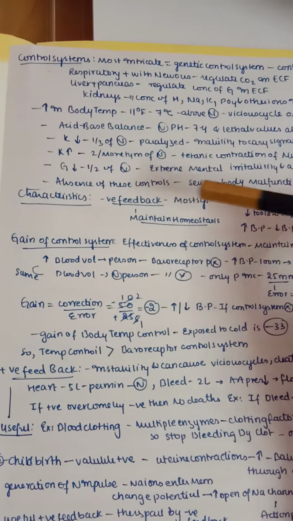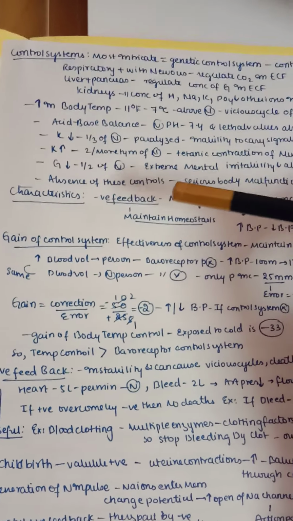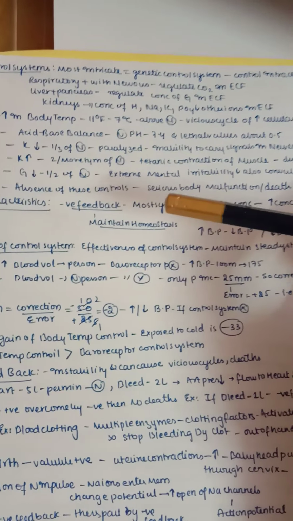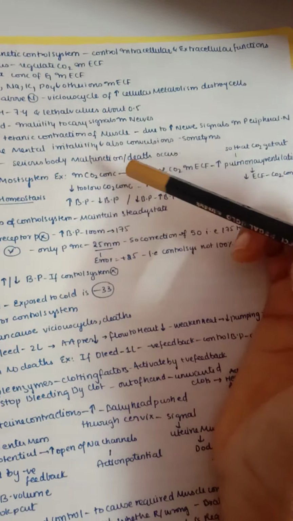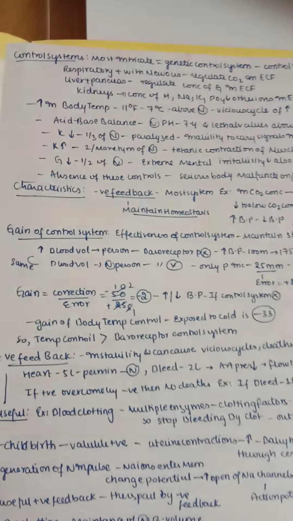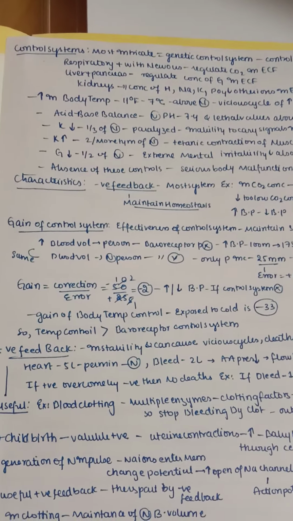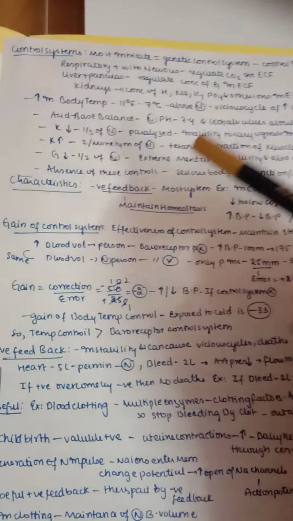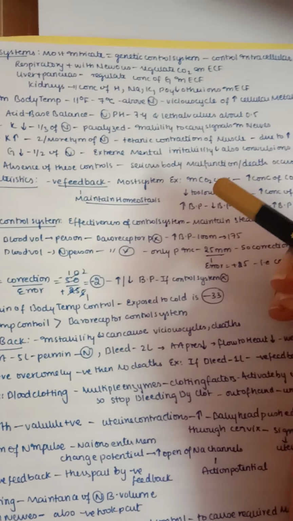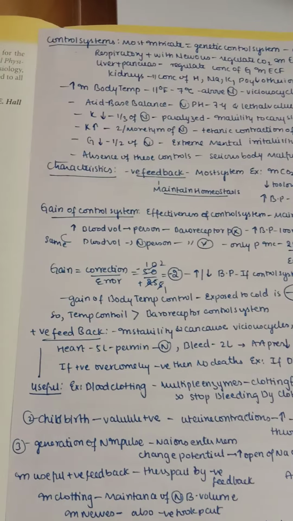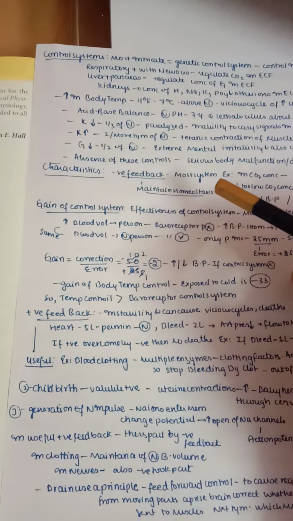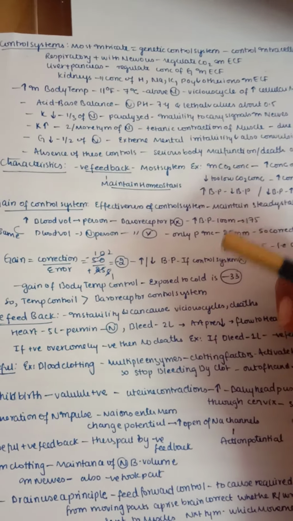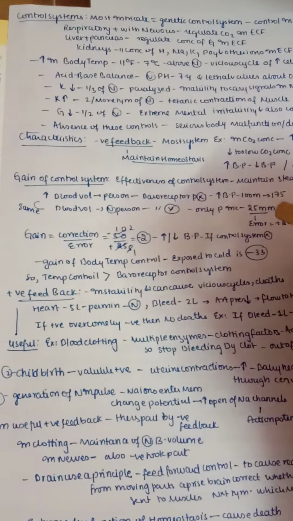If potassium is increased to 2 or more times the normal value, it causes tetanic contractions of muscle, mainly due to increased nervous signals in peripheral nerves. Next, if glucose is decreased to one half of normal, it causes extreme mental irritability and sometimes convulsions. That's why if we do not eat well, we can get mental irritability. And in the absence of these controls, serious body malfunctions or sometimes even death may occur.